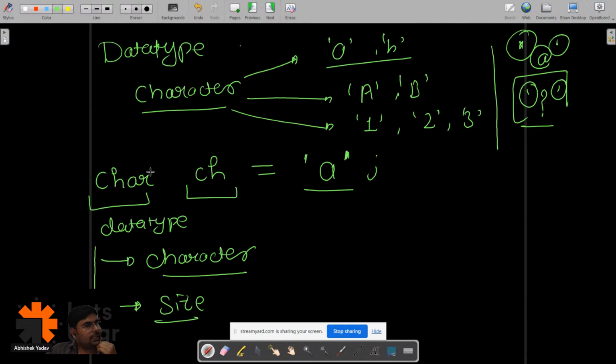Mahesh, C language has 32 keywords, correct. And about the keywords, you can explore that part on Google. You will get a clear idea about that. Okay, yeah,